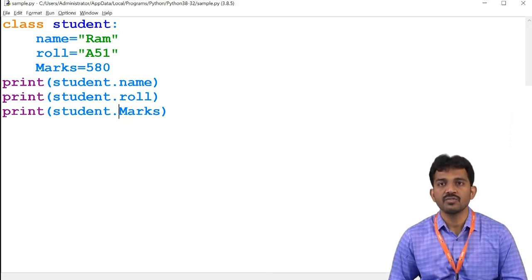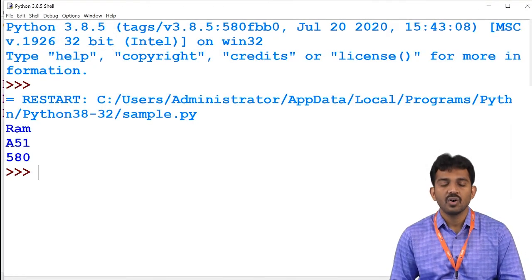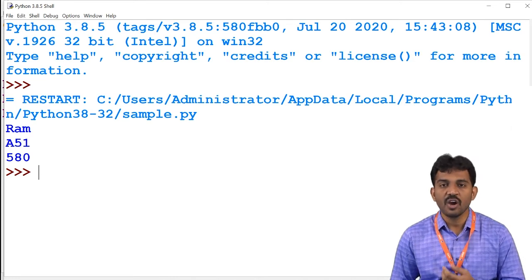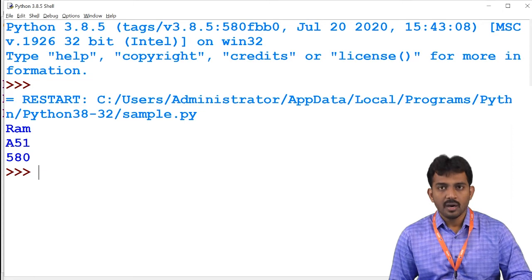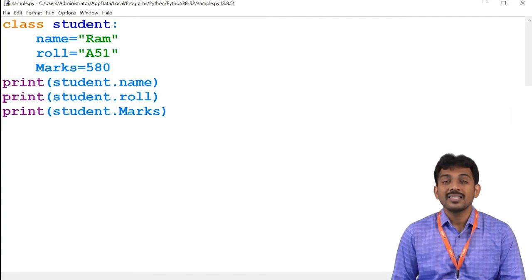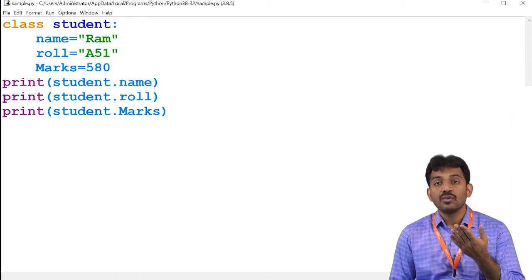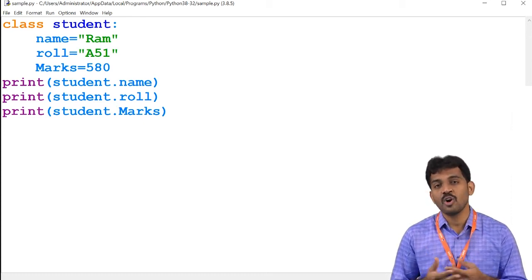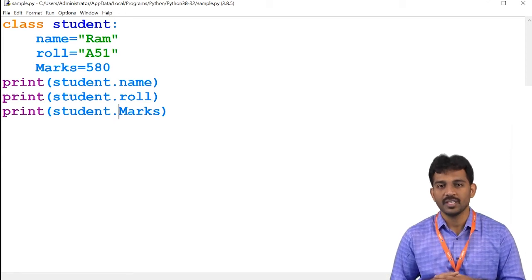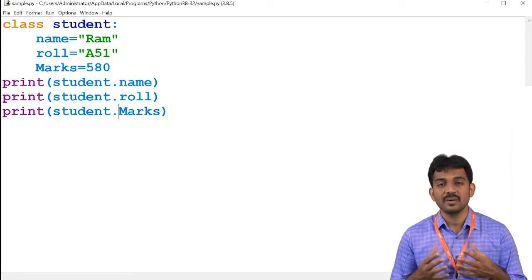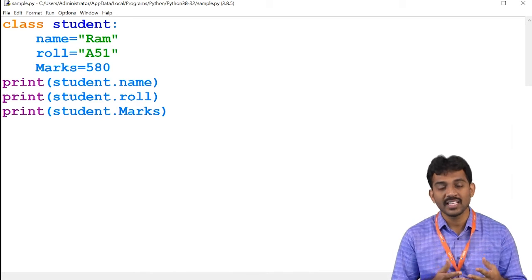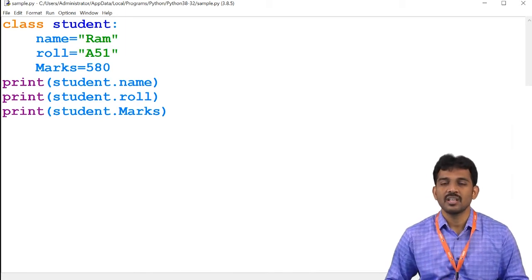See, if we execute this one, got it? This is the data we have gained in the class, right? But this is not the proper manner. Why is it? See, here you didn't create any object. You just wrote some data in the class and you just access it through the class name only, right?